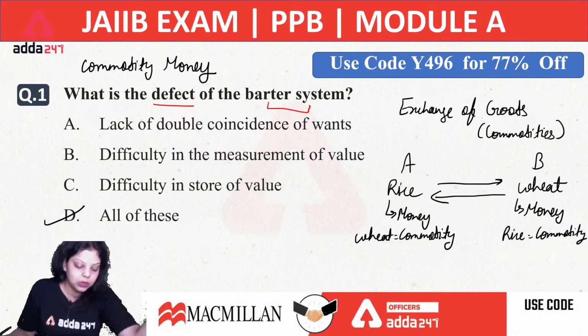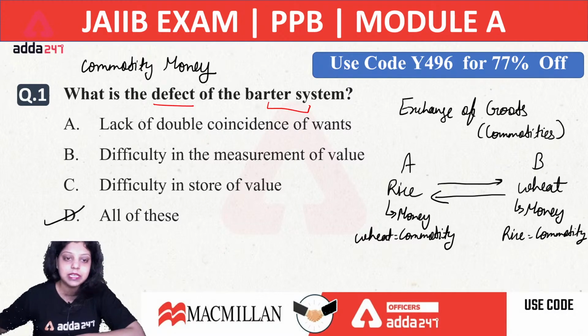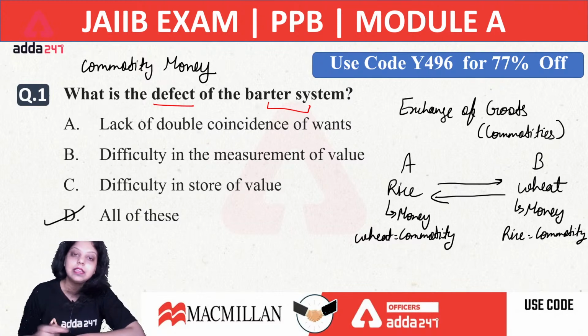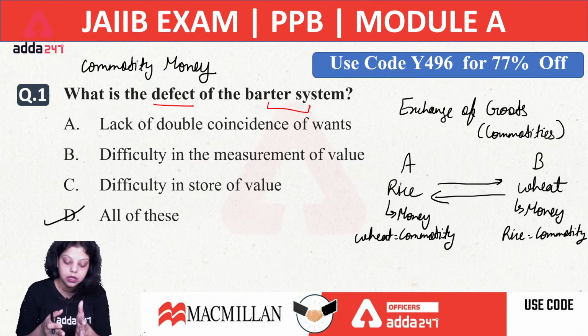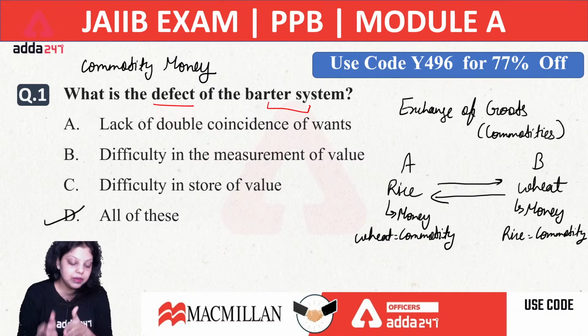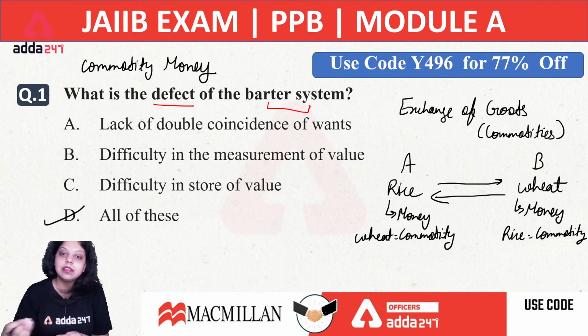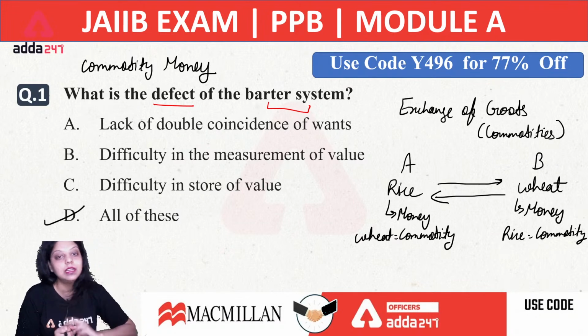Now, what is barter system? We have discussed that barter system is the system where we are exchanging our commodities, where we are exchanging our goods and services with each other to fulfill our needs, to fulfill our basic needs or whatever the needs of the goods and services we have. Okay, now next thing is the currency, that money which we are using in the barter system is known as commodity money, because commodity money represents the commodity itself in the form of money. Let's say where we have example already, wheat is your commodity money and rice is also your commodity money, because by paying wheat and rice the persons are fulfilling their needs. The right answer will be D, that all of these are the defect of the barter system.